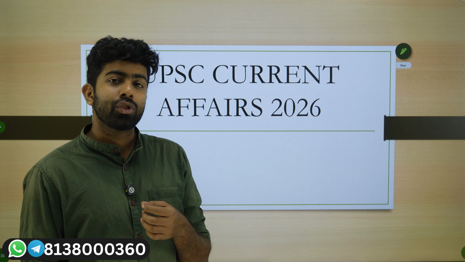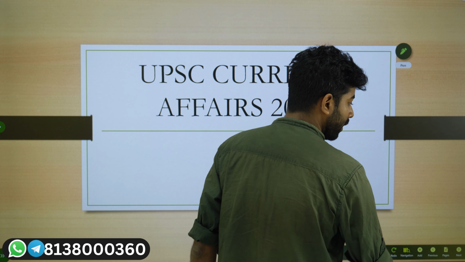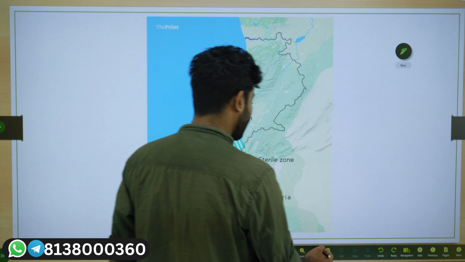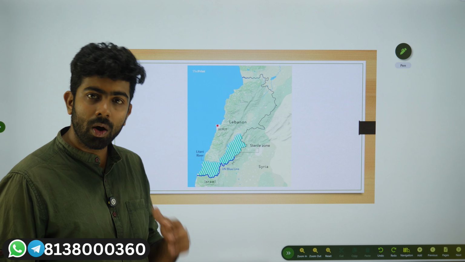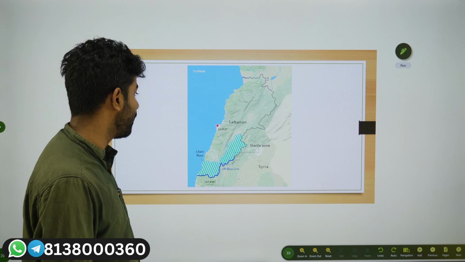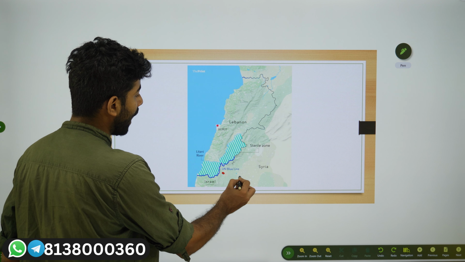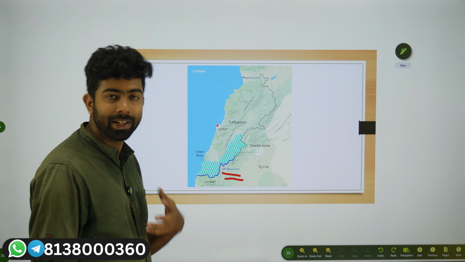You need to know the border between Israel and Lebanon, because it frequently comes up in the news regarding how Israel launches attacks on South Lebanon. Remember, the UN Blue Line is not an official international border.